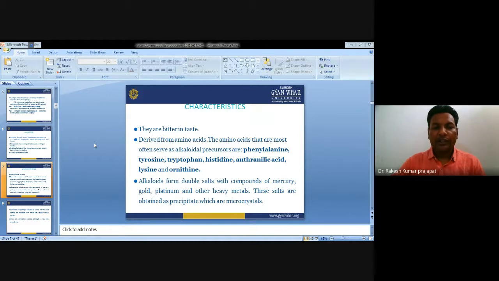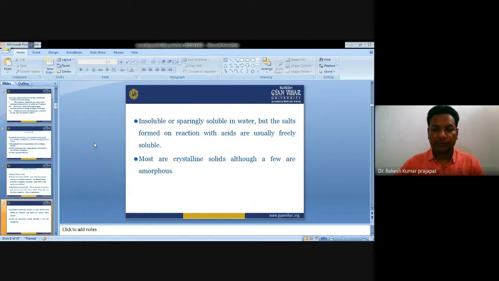Next, alkaloids form double salts with compounds of mercury, gold, platinum, and other heavy metals. These salts are often precipitated as microcrystals, insoluble or sparingly soluble in water.